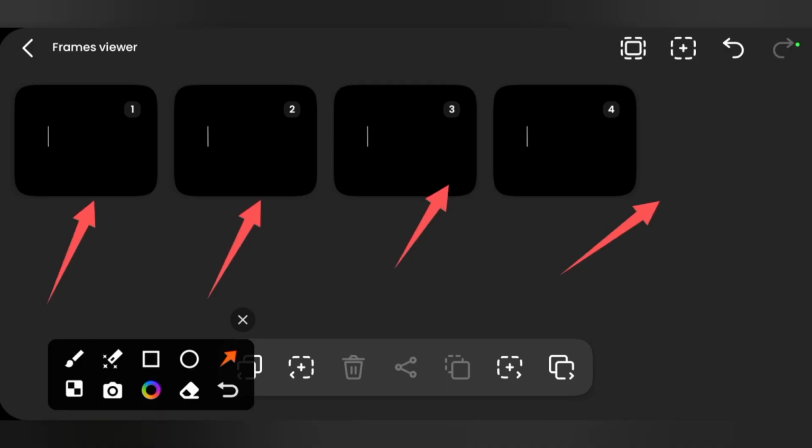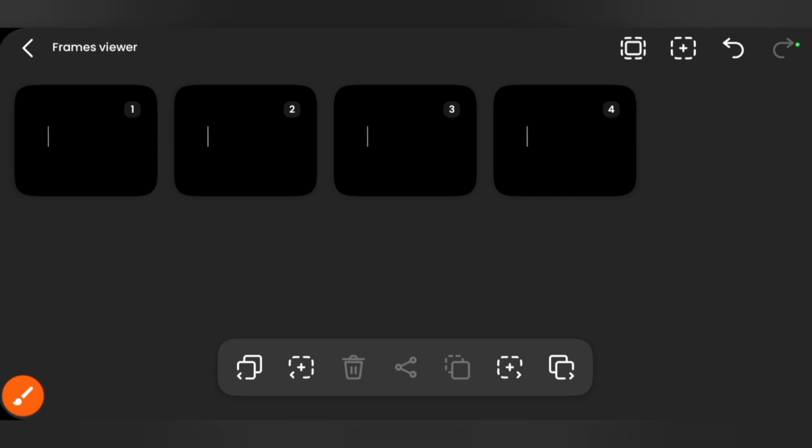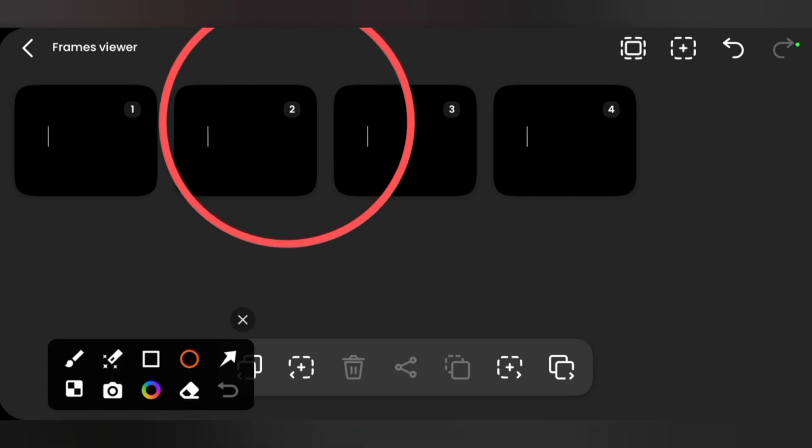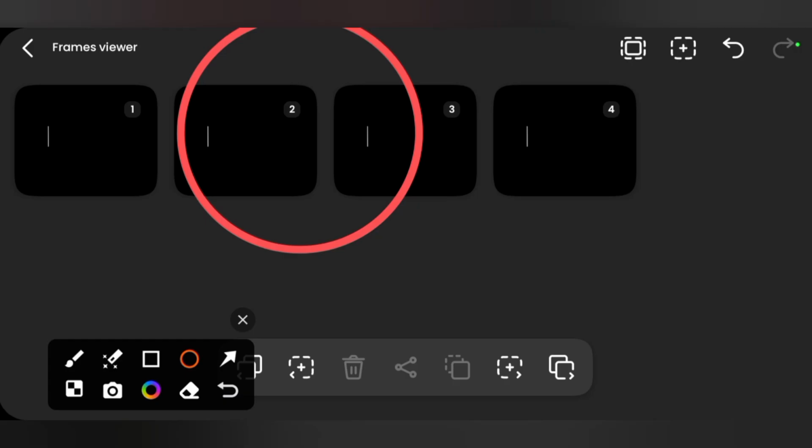So what we do is that we are going to delete the vertical line that we created on these 2 frames, which is frame 2 and frame 3. We now have the line only on frame 1 and frame 4, just to have that blinking cursor, blinking line on our interface, on our frames.